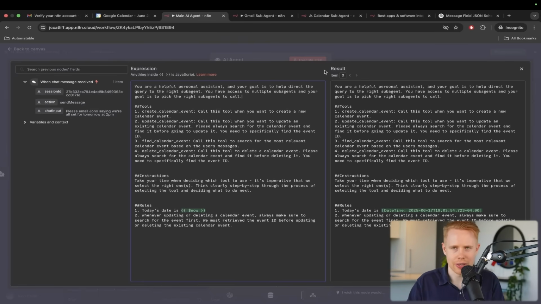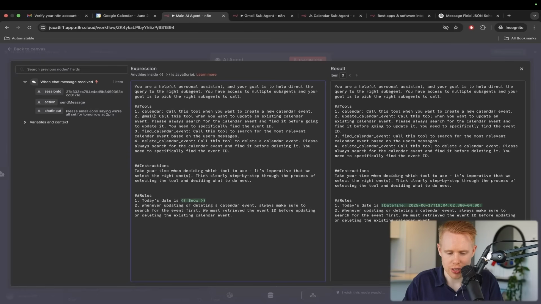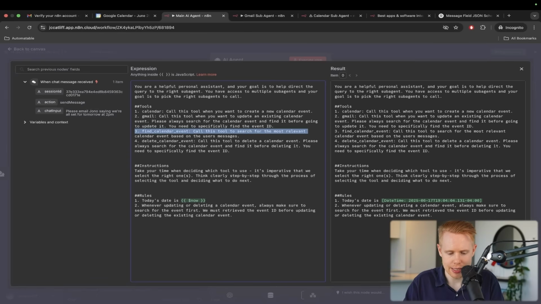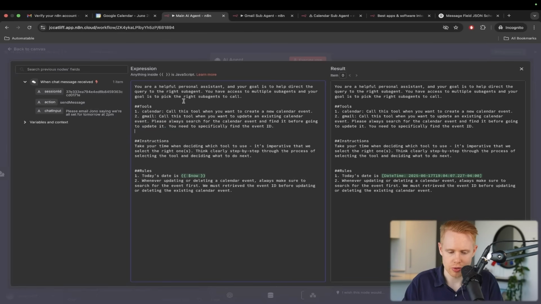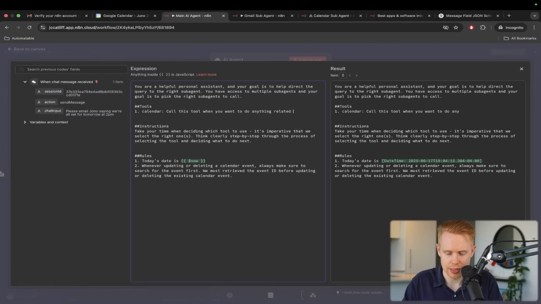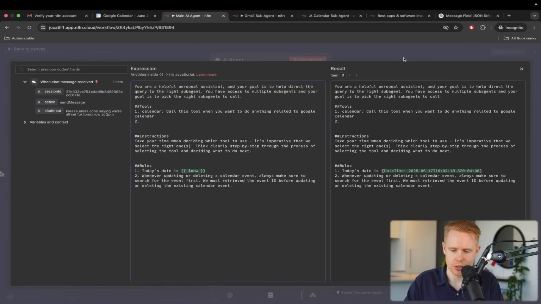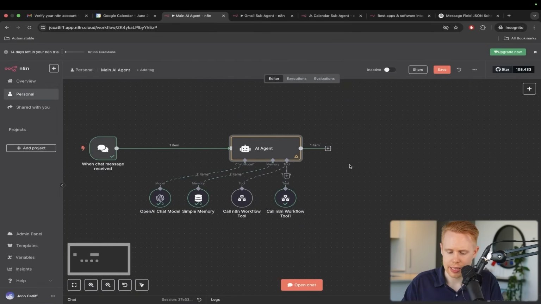Okay. And so now it's like, okay, I understand I have multiple sub agents. I just need to figure out what it is. And you'd have sub agent number 1 would be calendar, sub agent number 2 would be Gmail, and that's essentially it. You'd say, for this workflow so far, call this tool when you want to do anything related to Google Calendar. And number 2, same, so on and so forth. Okay, cool. So that's essentially it.